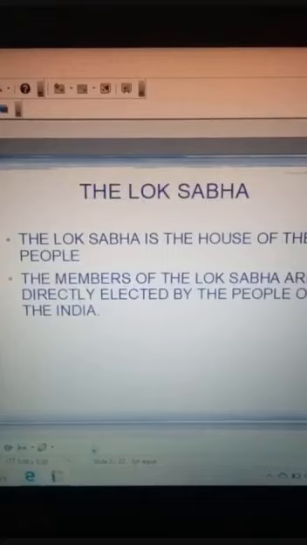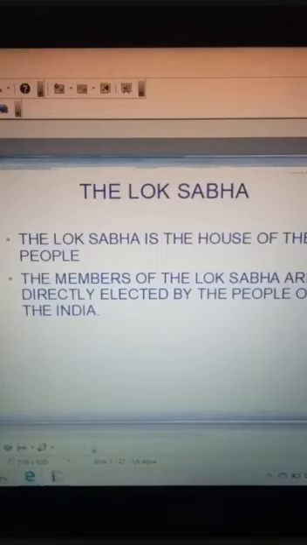Lok Sabha is the house of the people, as you have seen earlier in the previous slide. Why is it called the house of the people? Those people who are members of Lok Sabha are called members of parliament. These members of the Lok Sabha are directly elected by the people of India.